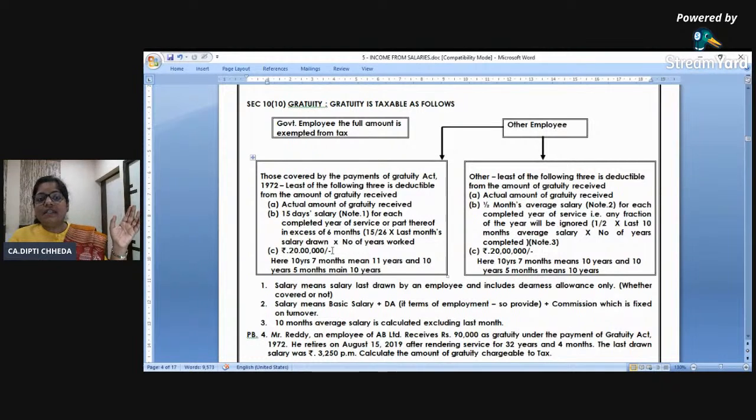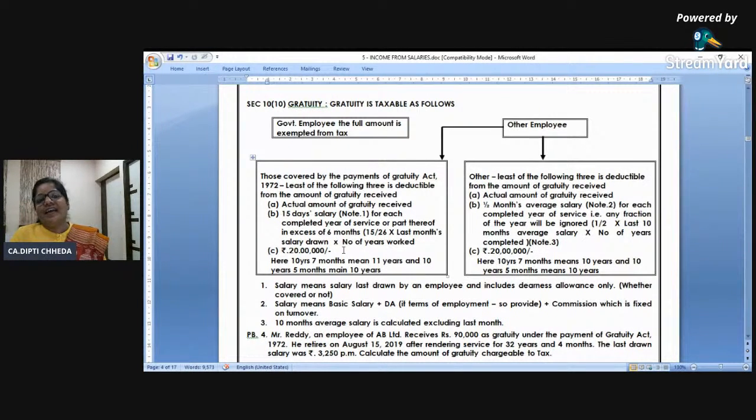Now, last year you received gratuity from another employer and you took exemption of 2 lakhs. Then for you, what will be the government limit? 18 lakhs for the lifetime. Is this clear to all of you? Gratuity, leave salary, all. Government limits are for the lifetime.